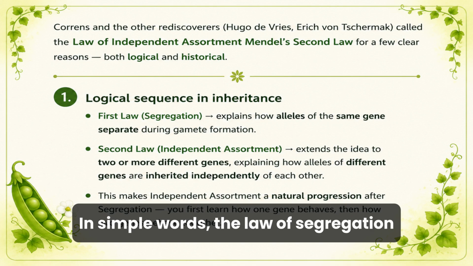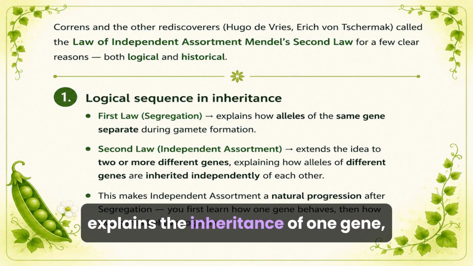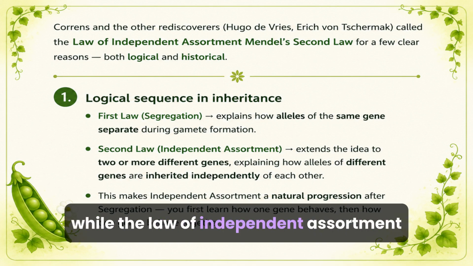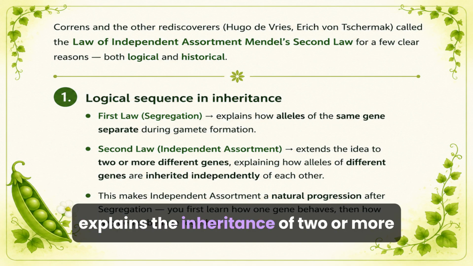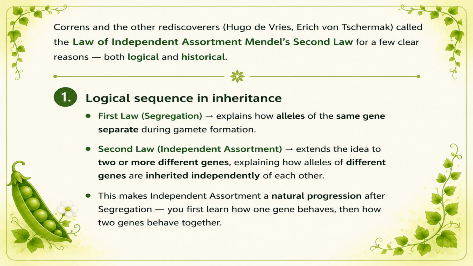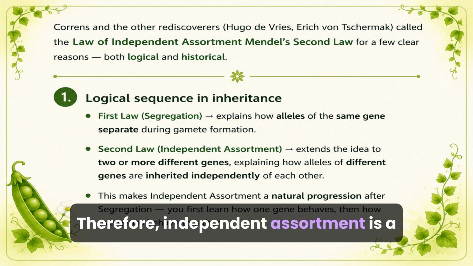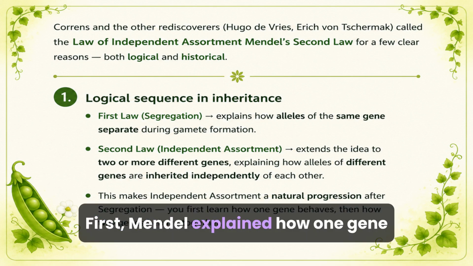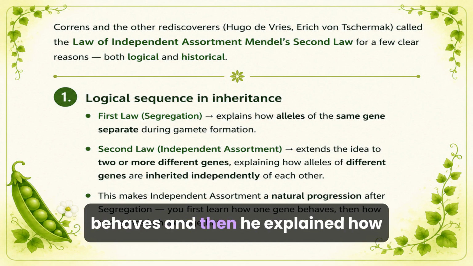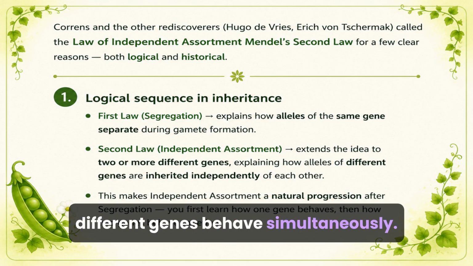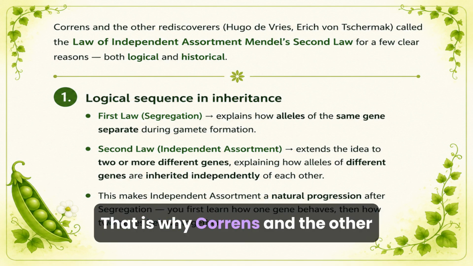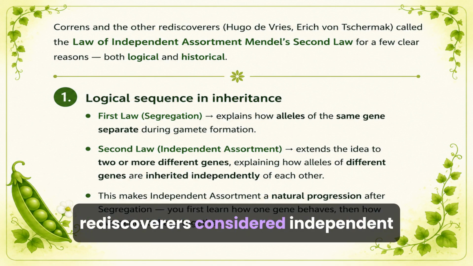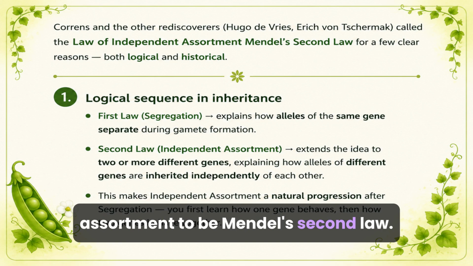In simple words, the law of segregation explains the inheritance of one gene, while the law of independent assortment explains the inheritance of two or more genes together. Therefore, independent assortment is a natural progression after segregation. First, Mendel explained how one gene behaves, and then he explained how different genes behave simultaneously. That is why Correns and the other rediscoverers considered independent assortment to be Mendel's second law.